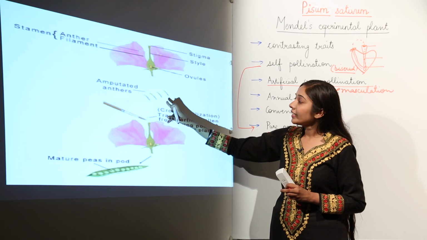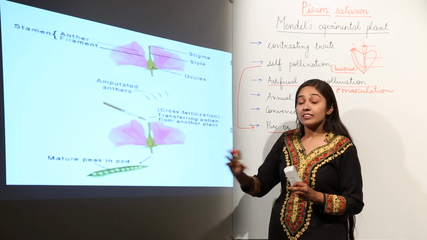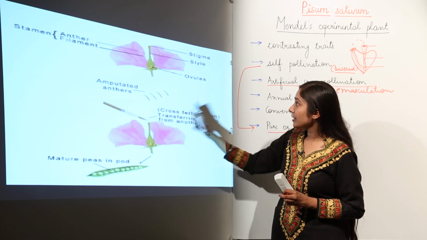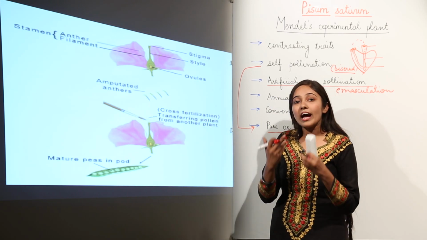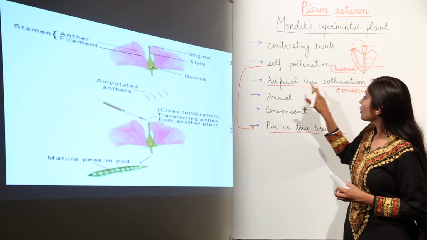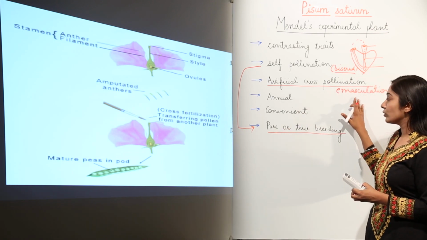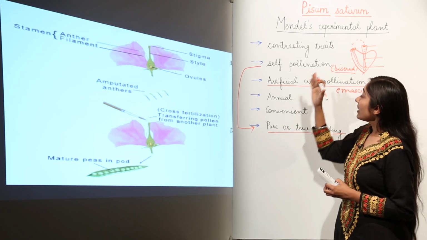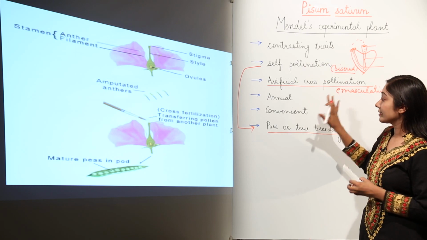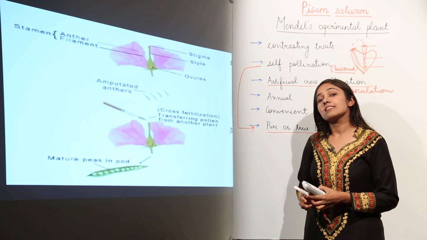That is why we are calling them amputated anthers, means they are removed, and he dusted the desired pollen grains on the stigma of the flower so that he could get the desired traits which he wanted. So artificial cross-pollination was also easy for Mendel by a technique known as emasculation. That is why these are the points due to which Mendel chose pea plant as his experimental plant.